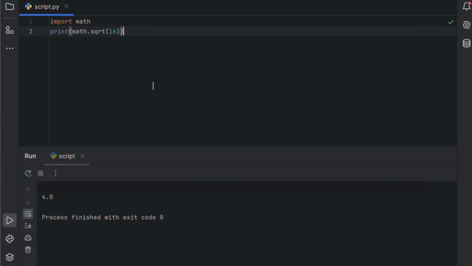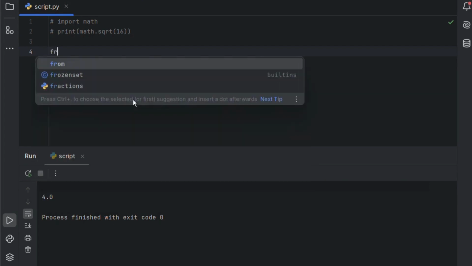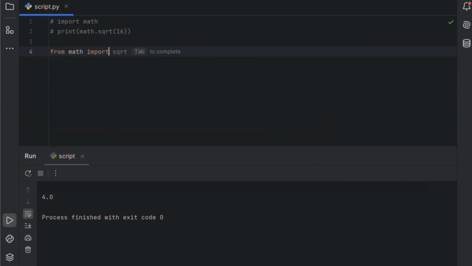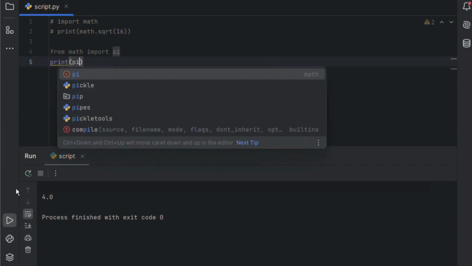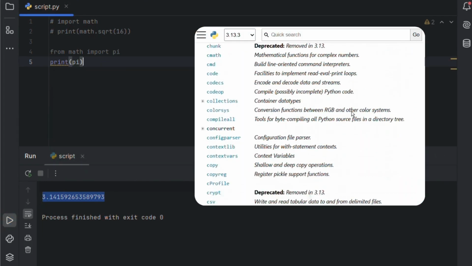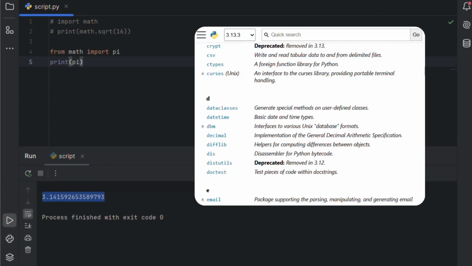Now, if you only need one part of a module, you can import it directly to keep things neat. For example, if we only need pi, we can write from math import pi. Now, just print it, and it will display the value of pi, which is approximately 3.14. You can check out the Python docs for more built-in modules. I'll drop the link in the description.